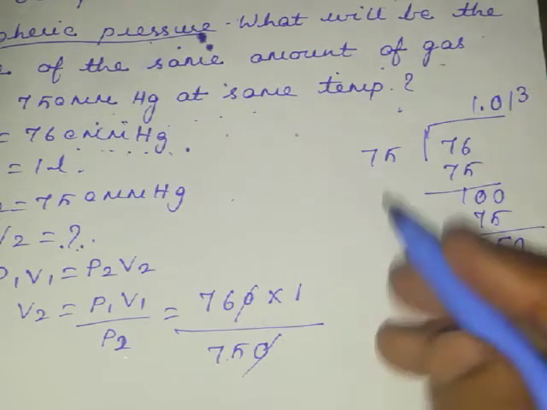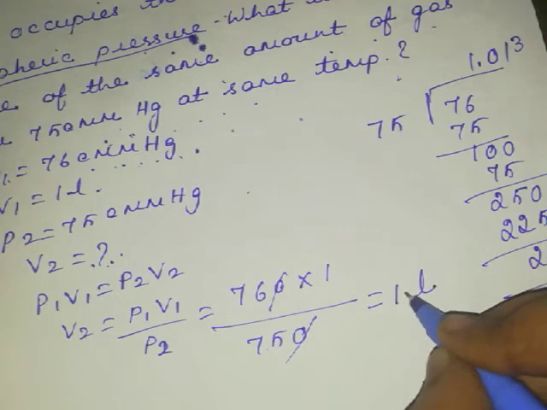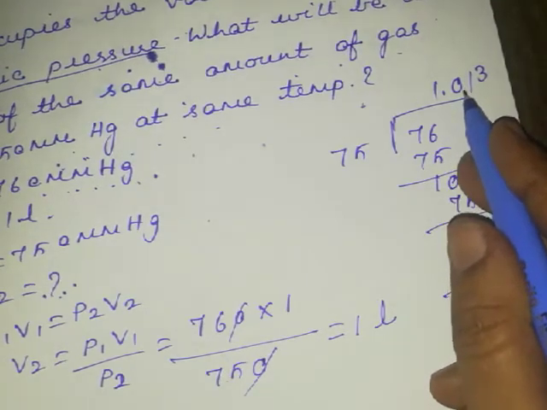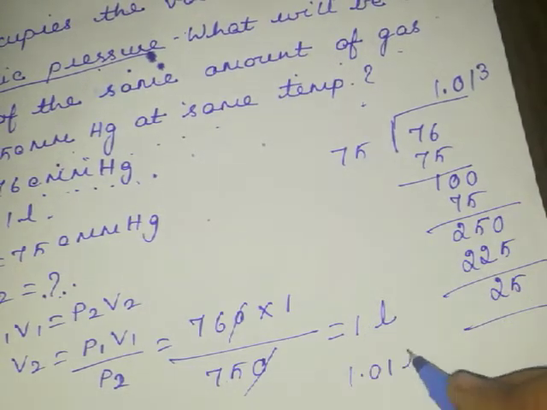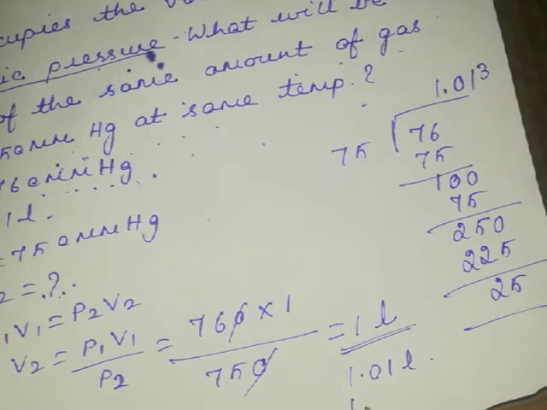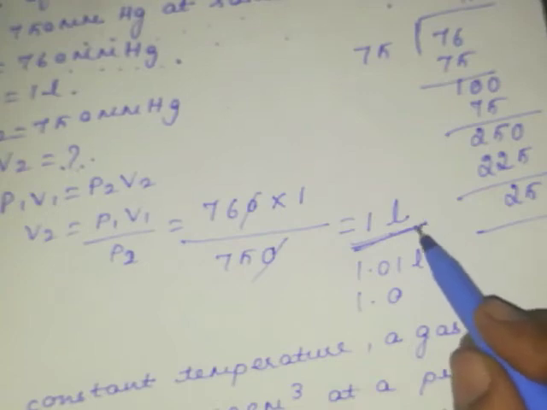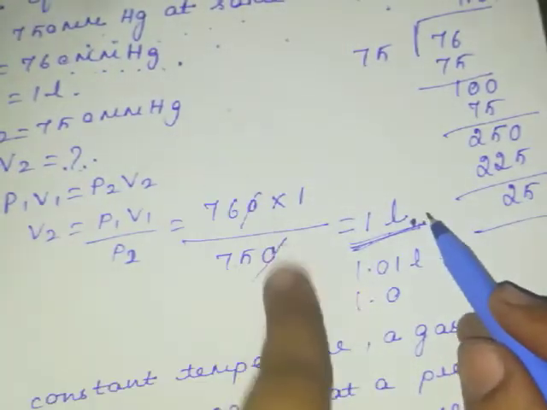So anyway, your value is going to be 1 liter or 1.0 only here, because after the decimal point 1 place, if you calculate, it's okay, fine. Or you can write it as 1.01 liters also. So both are okay, or 1.0 means you will be getting this value, 1 value. So this is your final value. So this is the volume under this variation in the pressure there.